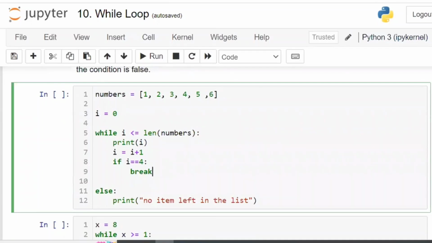Now tell me the answer of this. Write the code in your notes. Execution step by step. And I want the correct answer. This time I am going to select one student randomly.